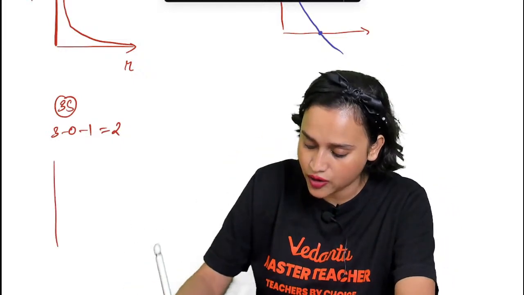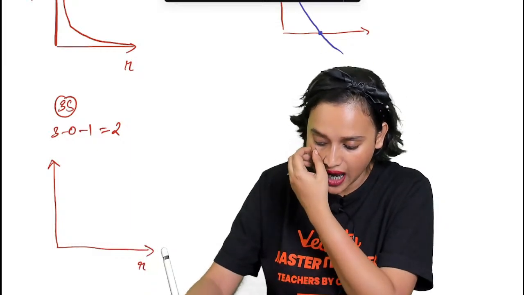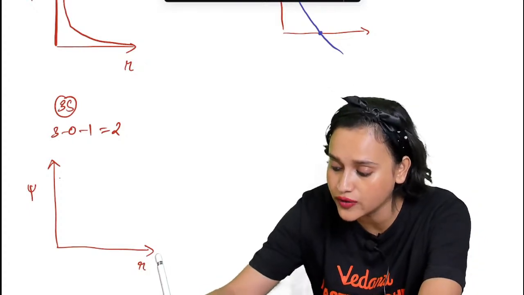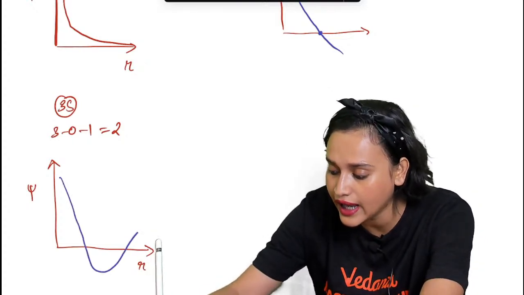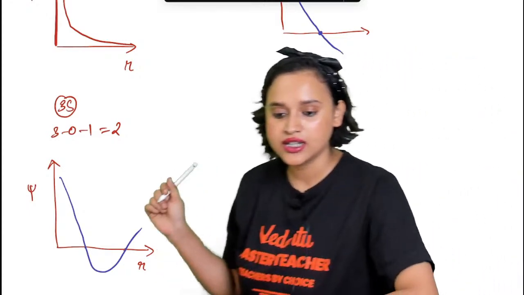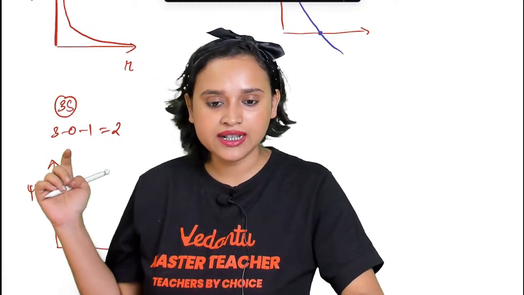So everybody, check it out, drawing the graph. What am I taking here? This will be r, this will be psi, isn't it? Now, if I want to draw the graph, two cuts. So it will be one like this and like this. See, two cuts. Check it out, everybody. Do you understand this?